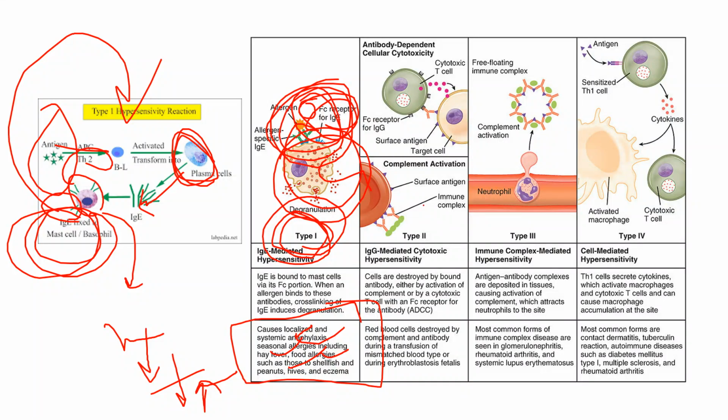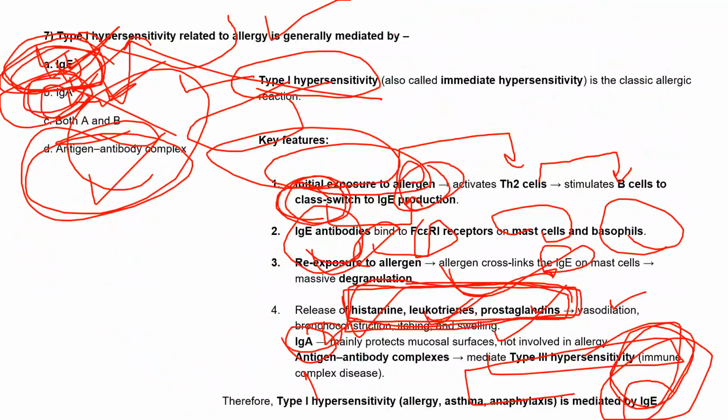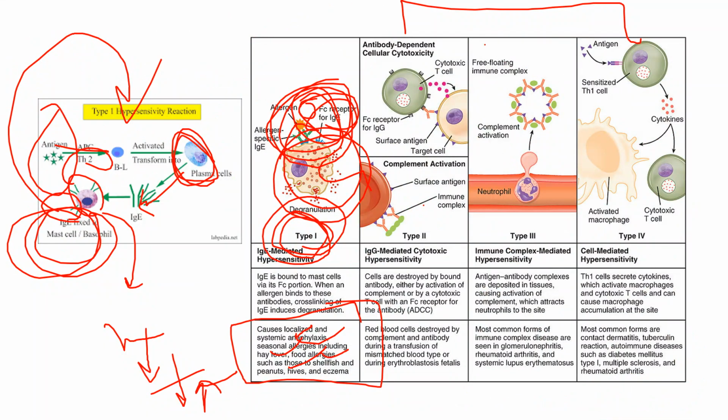Next, we already discussed that there are four types. What is type 2? In the question also, type 2 is there, which is also called ADCC. As the name suggests, it is antibody dependent cellular cytotoxicity, and normally it is IgG mediated.